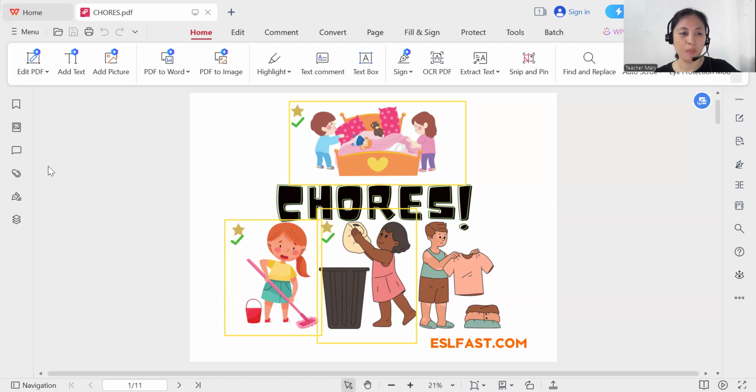How about this one? Fold the clothes, very good. Can you use it in a sentence? He is folding the clothes. Very good. Good job.